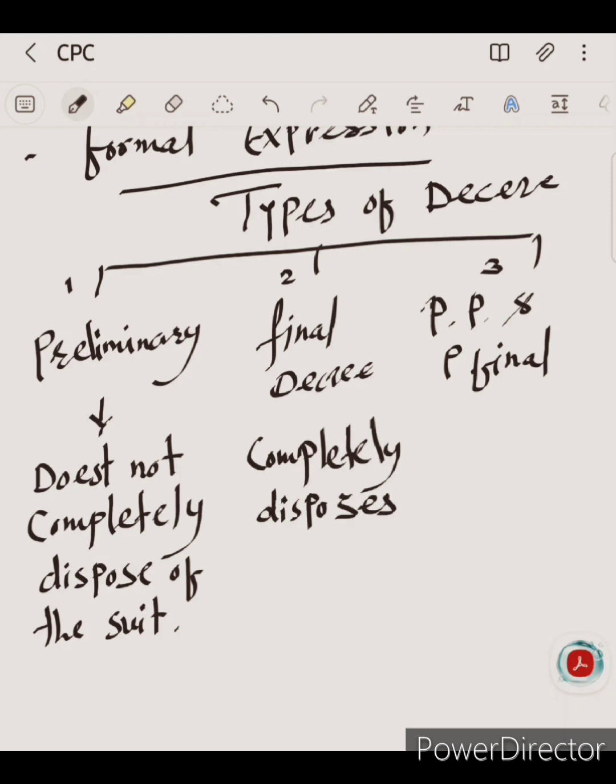Nothing further remains to be decided. This is the final decree. It depends on the preliminary decree, and not vice versa. And then there is the decree that is partly preliminary and partly final.